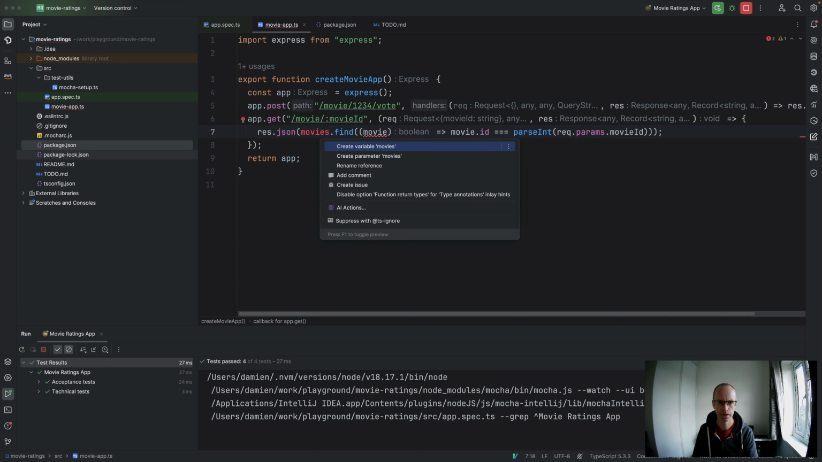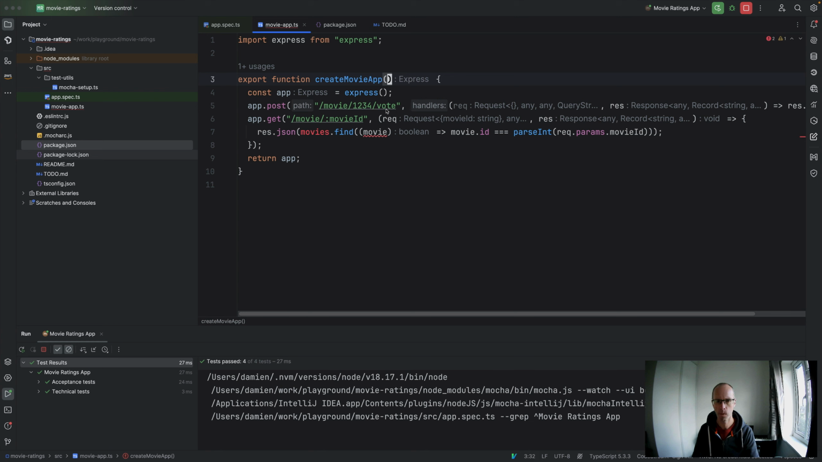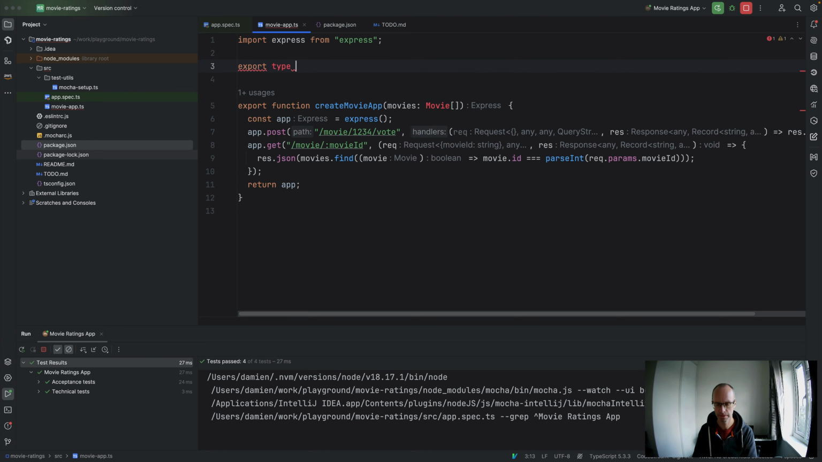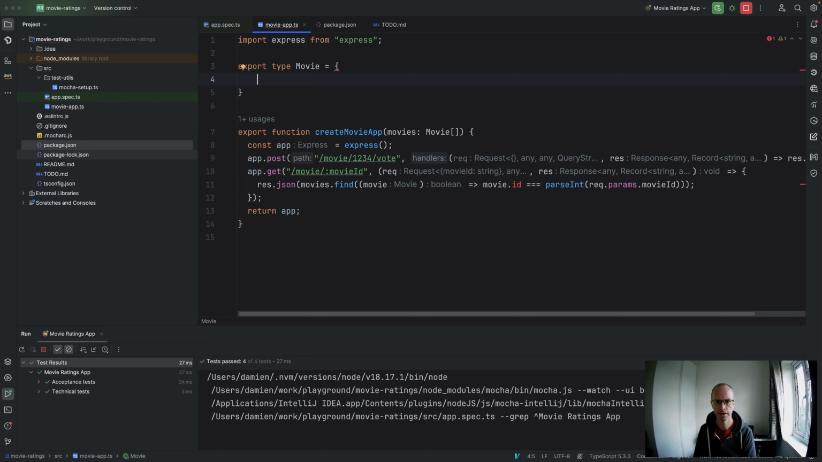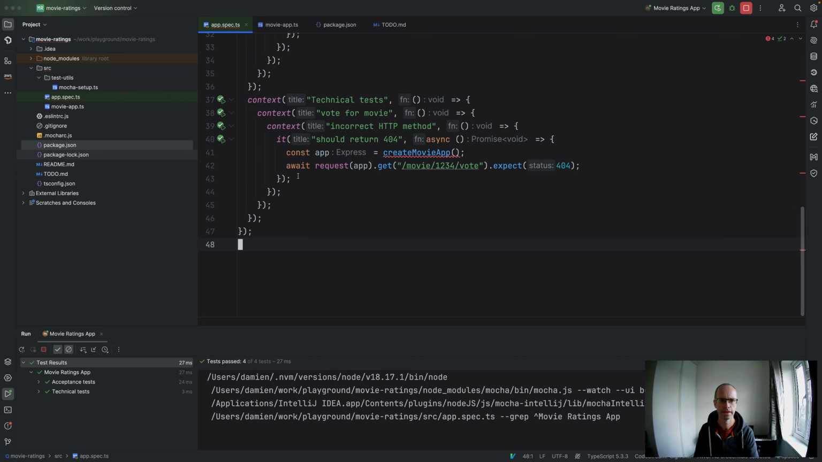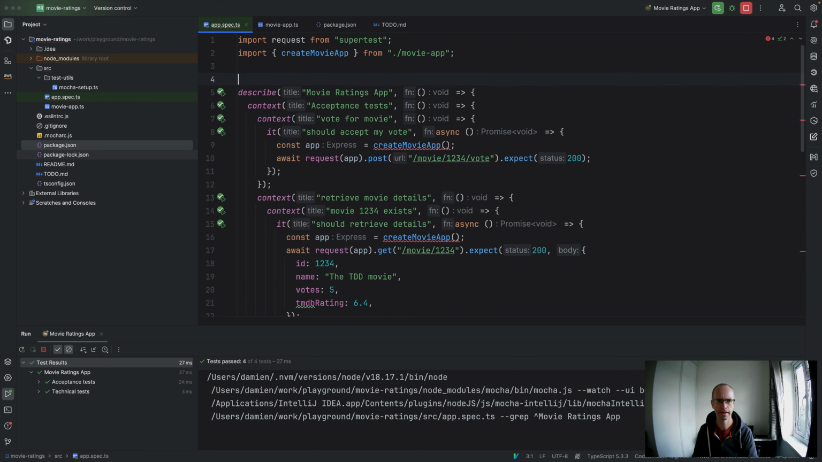I actually want that parameter to be up here. And what I could do here is make that type movie, and I'm going to export a type here. Type movie equals, it's going to have an ID, which is going to be a number. I'll leave it at that for the moment. And then I can take that and put that at the top here.